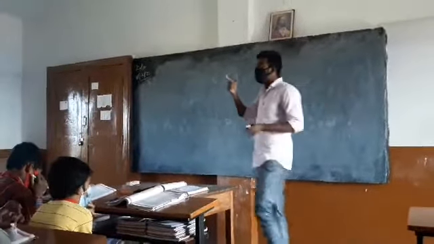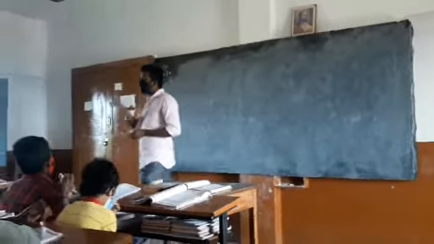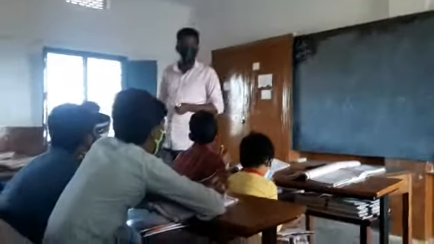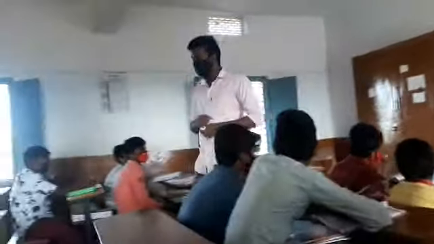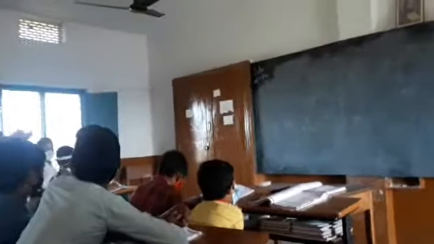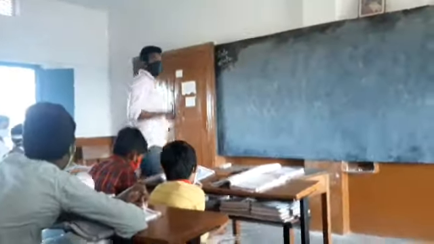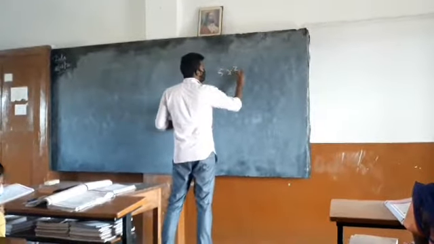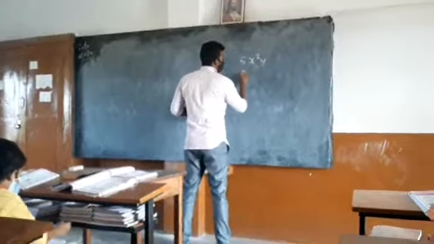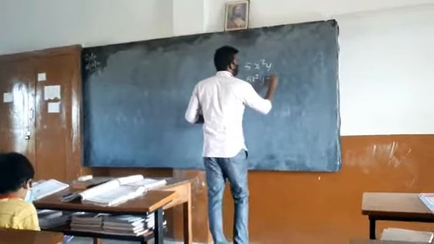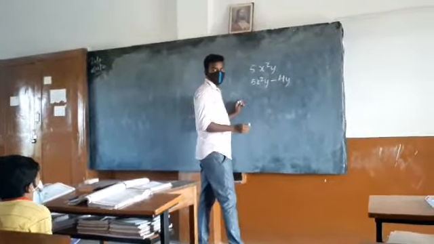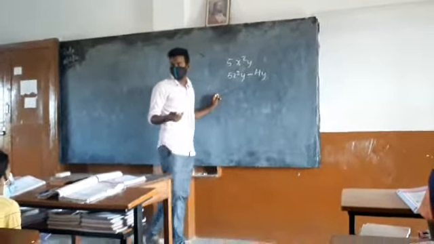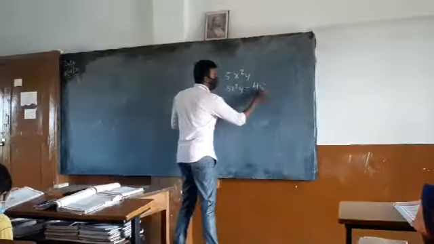If an expression contains only one term, that expression is called a monomial. If the expression contains two terms, that is a binomial. If the expression contains three terms, trinomial. Very good. So look at this. This is a monomial. How many terms are there? Two terms. So it is a binomial.